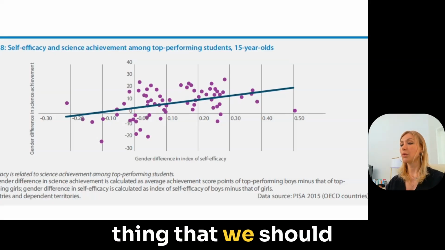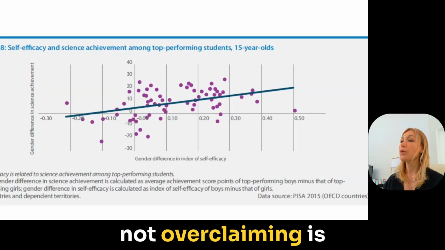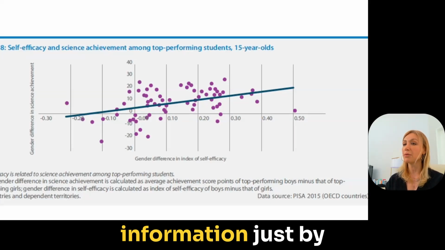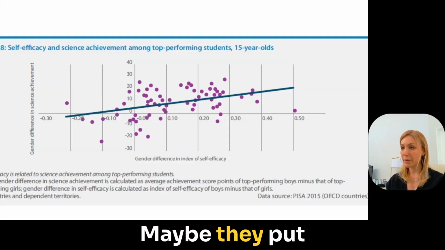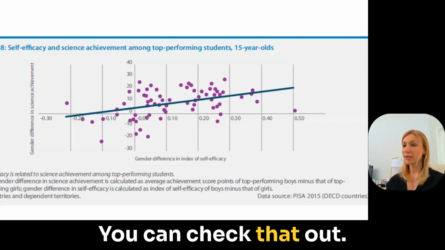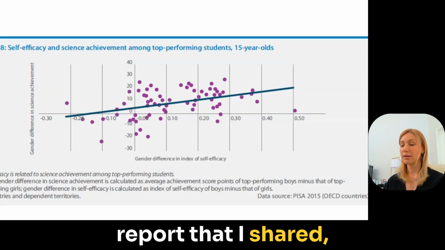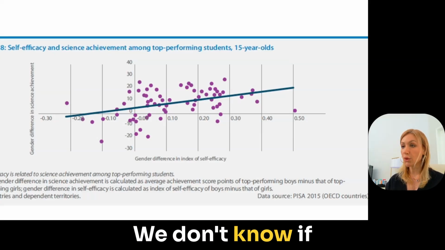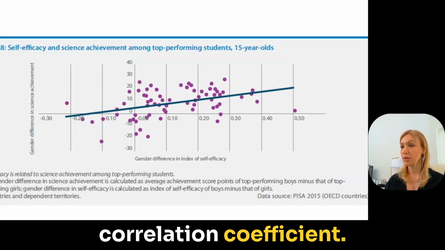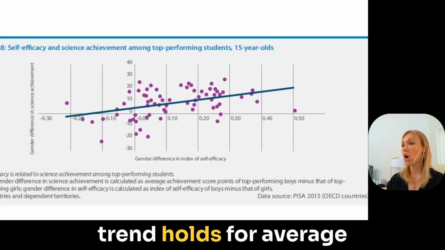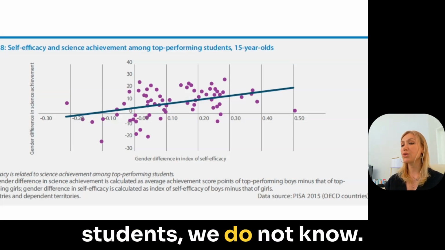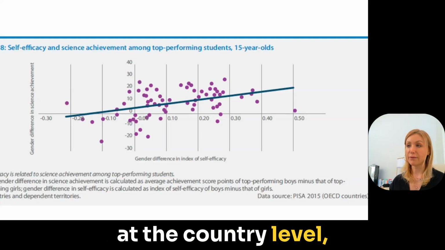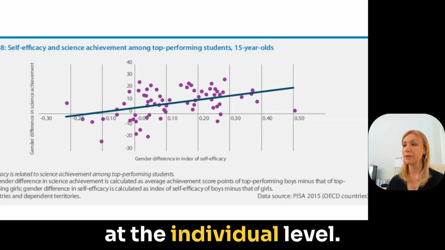Another important thing that we should be observing and not overclaiming is whether this relationship is actually statistically strong. We don't have any information just by looking at this chart. Maybe they put it in the report. You can check that out in the UNESCO report that I shared, the source. We don't know the R square. We don't know if there's a strong correlation coefficient, okay? So whether this trend holds for average students, we do not know. So this chart only shows the correlation at the country level, not causation, and not at the individual level.